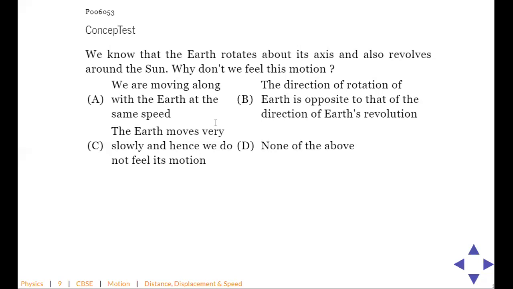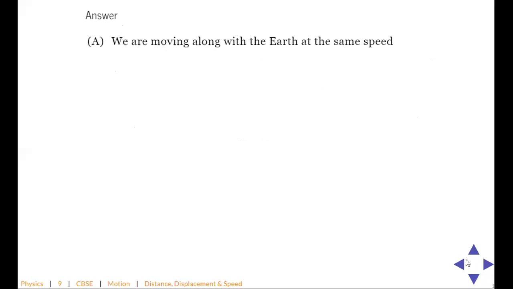C, B, TK. So we know the Earth rotates about its axis and also revolves around the sun. Why don't we feel this motion, right? So option A is we are moving along with the Earth at the same speed, right? B, the direction of rotation of Earth is opposite to the direction of Earth revolution. Okay, that is something random. See, the Earth moves very slowly and then we do not. That's also random. So the answer is very obvious, right? The answer is A. Yes or no? Right? The answer is A.